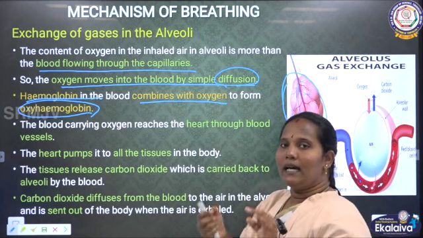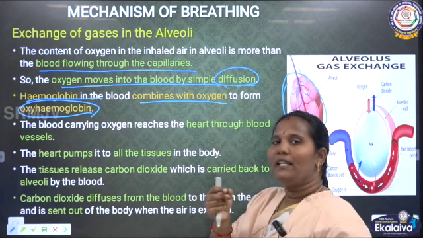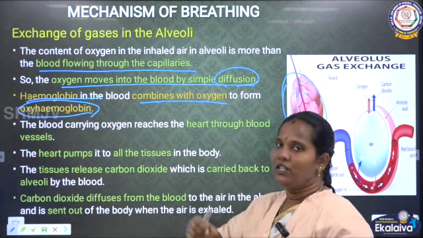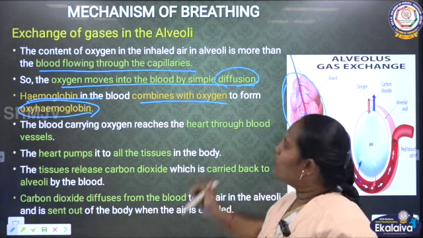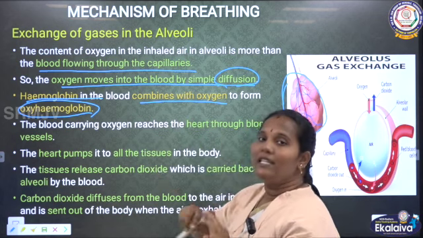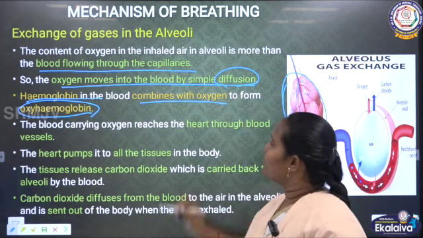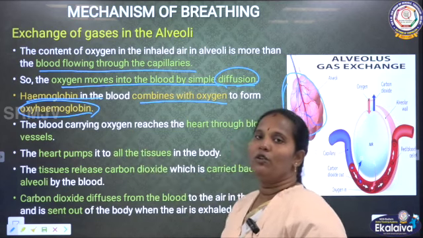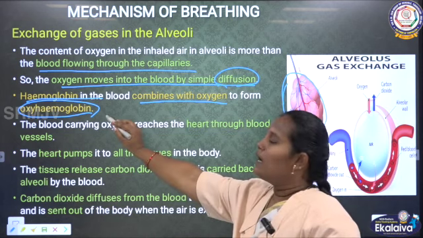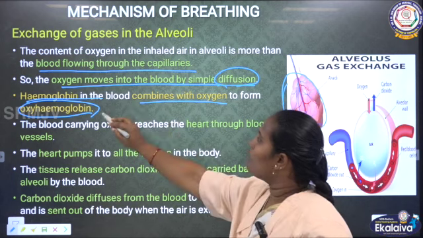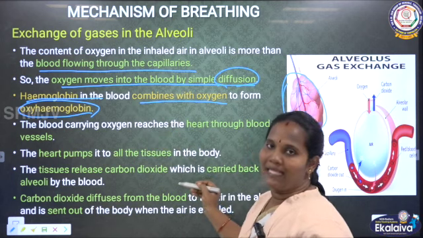Diffusion means the molecules or particles are transferred from higher concentration to lower concentration. So in this diffusion process, the air molecules are transferred into the blood cells. So the blood cells have hemoglobin, we know that. Okay, this is the red pigment. This red pigment hemoglobin combines with the oxygen.